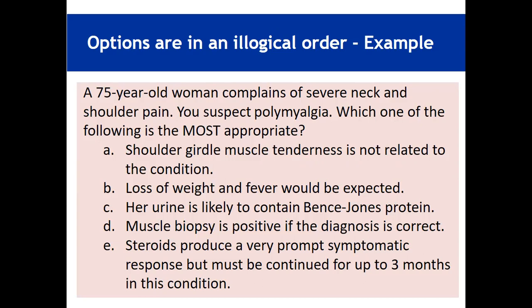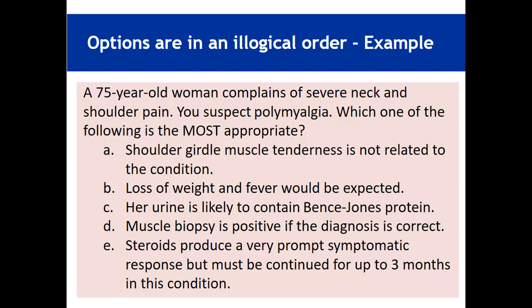And these are the options. The shoulder girdle muscle tenderness is not related to the condition. Loss of fat and fever should be expected. Urine is likely to contain Bence-Jones protein. Muscle biopsy is positive, and steroids produce a very prompt symptomatic response, but must be continued for up to 3 months in this condition.